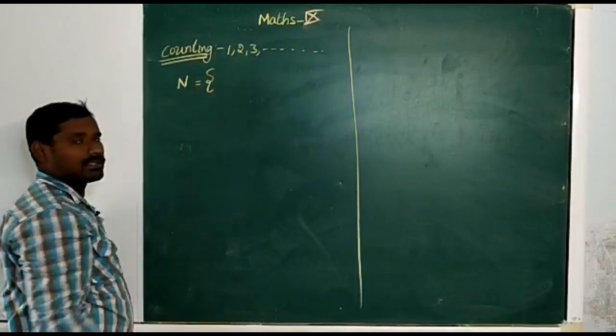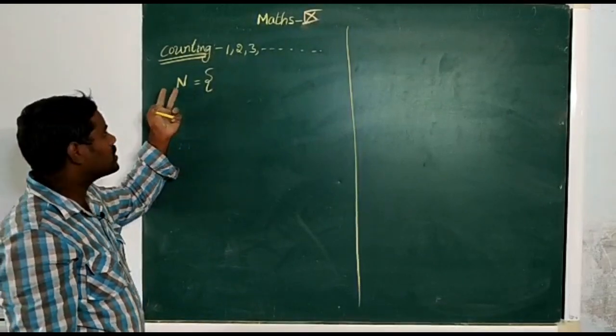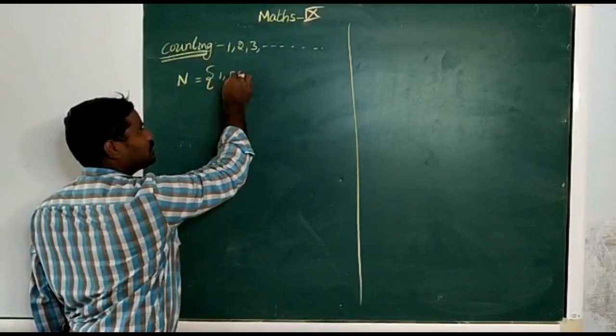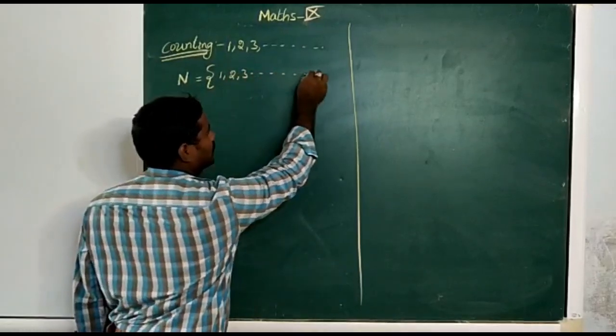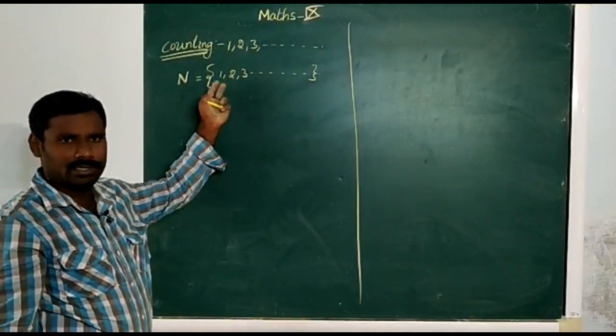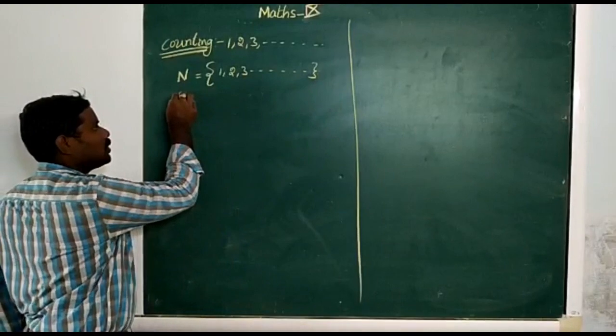The natural numbers set is generally written as capital N. Natural numbers N is equal to the set of 1, 2, 3 and so on. In this case, the smallest natural number is 1, and the greatest natural number we can't find. Like that, next, whole numbers.